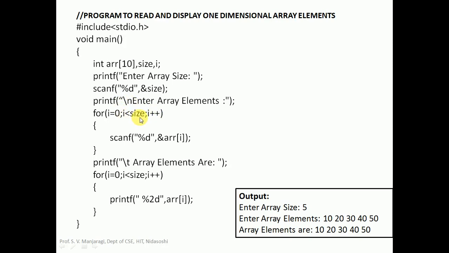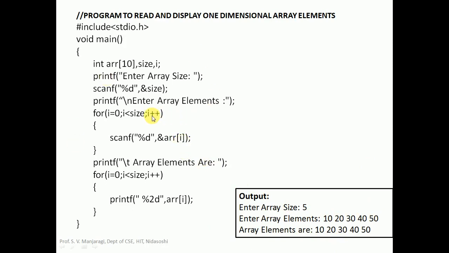Test the condition. Is 3 less than 5? True. From here, scanf reads the element for array of 3, since I is equal to 3. If you enter 40 here, it will be stored at array of 3, that is the fourth element, but whose index is 3. And with I plus plus, I will become 4. Test the condition. Is I less than size? I is 4, and 4 is less than size, that is 5. The condition is true. Enter here and execute the scanf, and we read the element for array of 4 because I is equal to 4. If you enter 50, it will be stored at array of 4. The index is 4, but it is the fifth element.